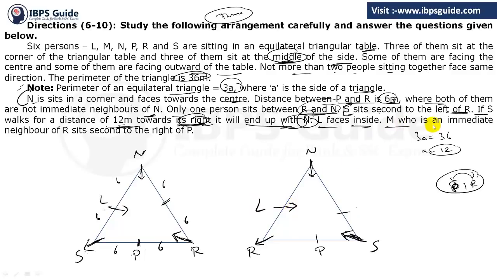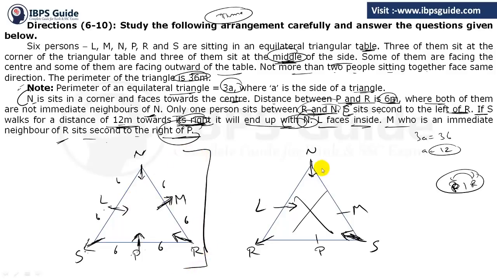Clear? M, who is an immediate neighbor of R, sits second to the right of P. So M is an immediate neighbor of R. In this case it is not possible because M will not be the neighbor of R. So only in this case M will become the neighbor of R, and it is second to the right of P. So it means P must face inside. Only then it will be to the right of P. Also, if N and R are facing inside, M can't face inside, so it must be facing outside. Clear? So this is our final arrangement for this.